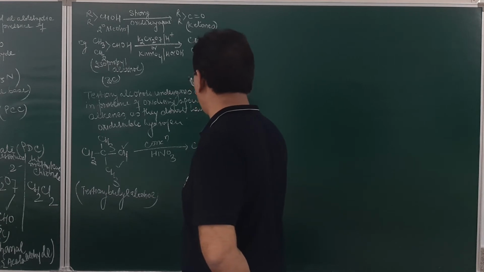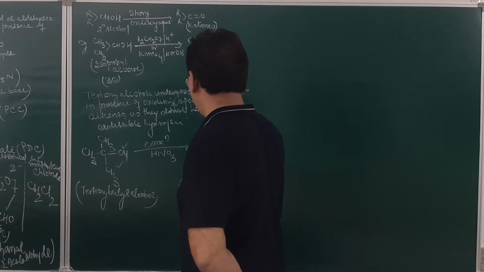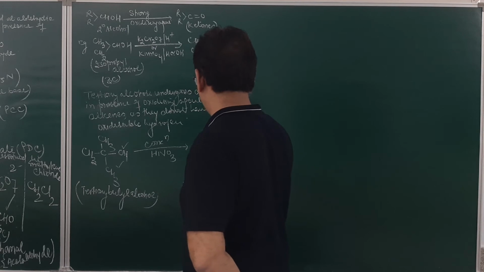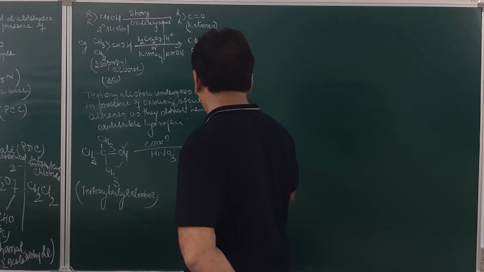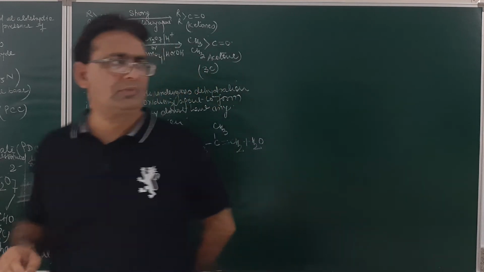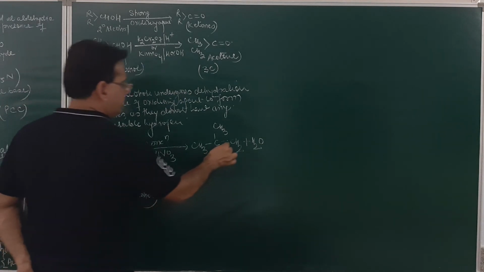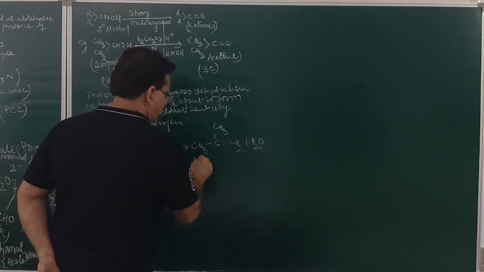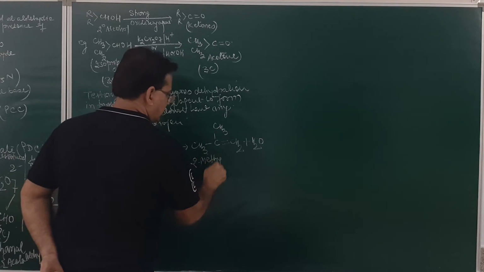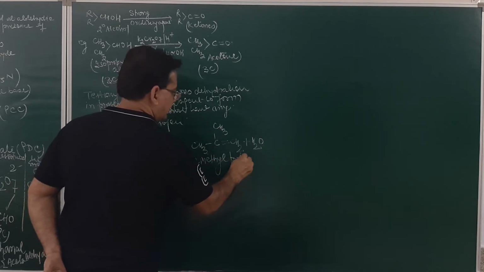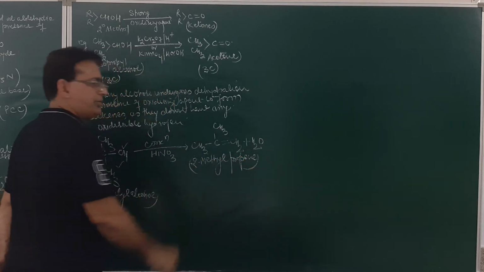It will result in the formation of CH3C(CH3)=CH2 plus a molecule of water given out. Am I clear? The name of this will be, 1, 2, 3, 2-methyl propene. The product obtained will be 2-methyl propene.